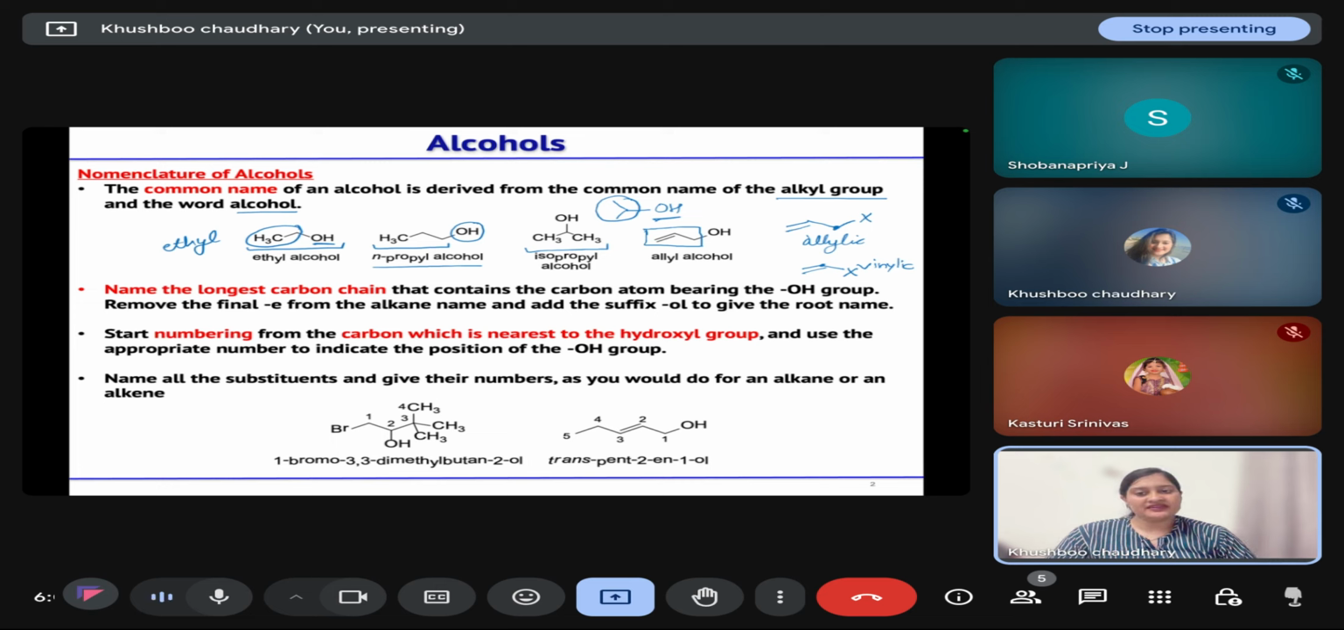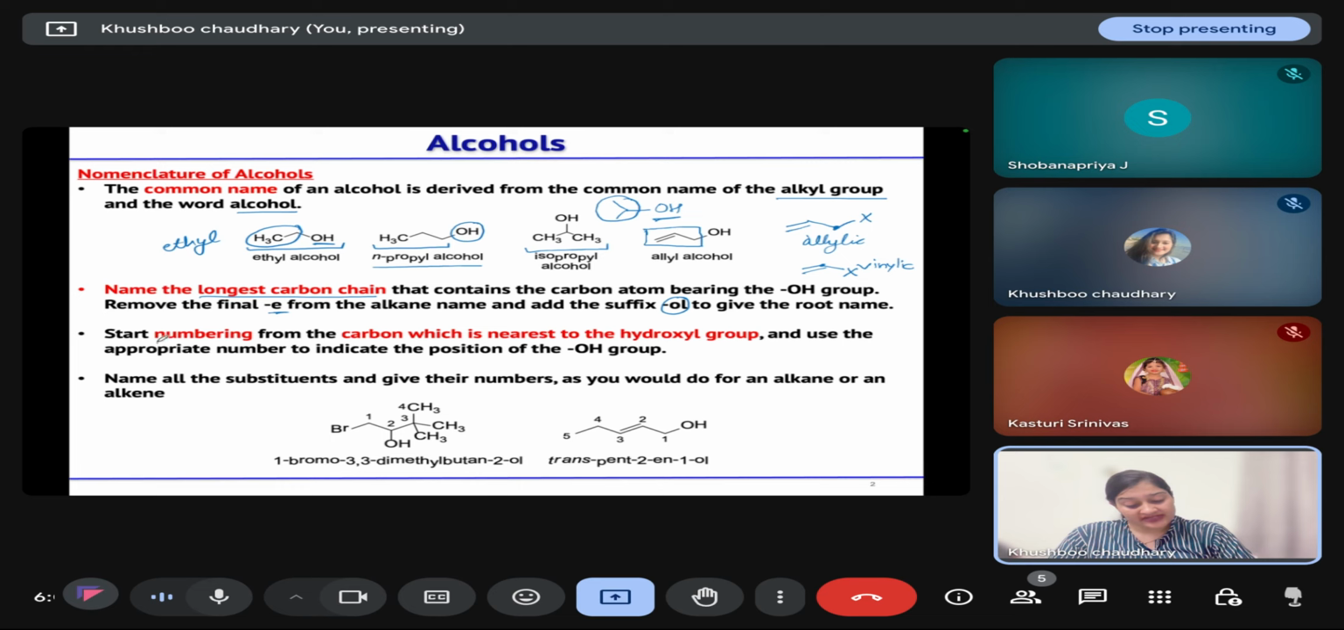Now for IUPAC naming, similar rules we will follow. First we select the longest carbon chain that is possible, and that contains the carbon atom having the hydroxyl group. We should not miss that. The hydroxyl group will not be considered as a substituent in this case. Then we will remove the e from the alkane because we have an "ol" suffix, and o is a vowel. Whenever we have a suffix that starts with a vowel, the e of the alkane name should be removed.